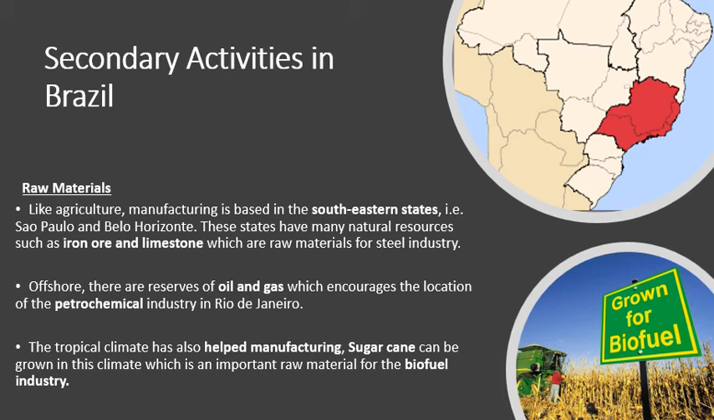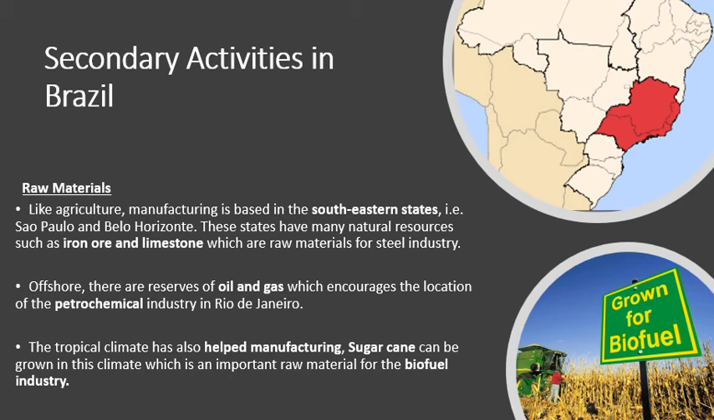Now the tropical climate also helps in raw material availability, in particular sugarcane. And why sugarcane? Because sugarcane needs a tropical climate. Think back to our agriculture, it needs about 20 to 30 degrees heat and about 2,000 millimeters of rainfall per year, which is the climate the southeast of Brazil gets. This means that sugarcane is grown. And what is sugarcane used for? Sugarcane is a raw material that's used to make biofuel.